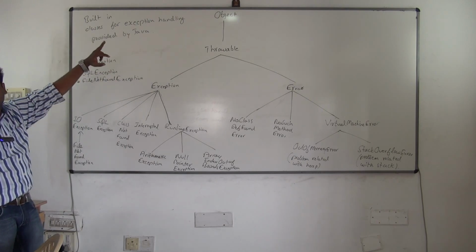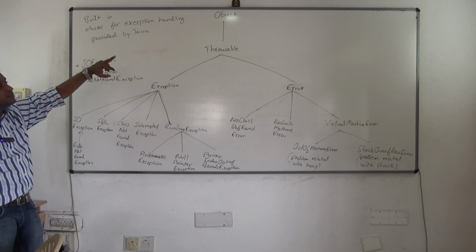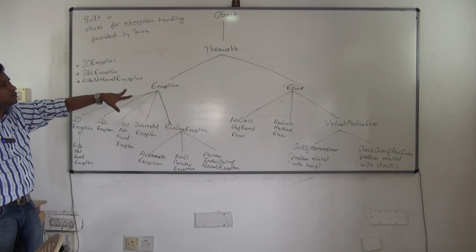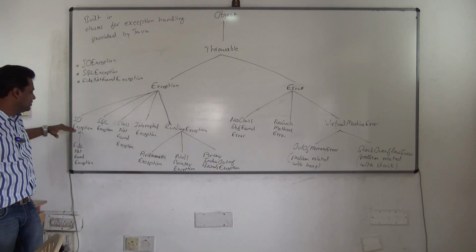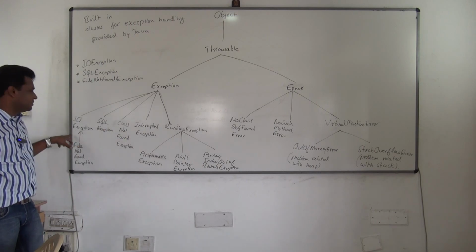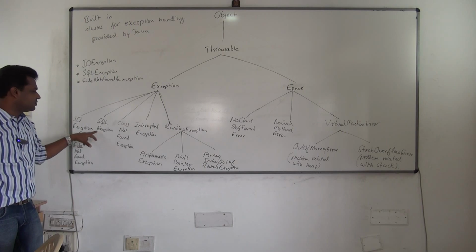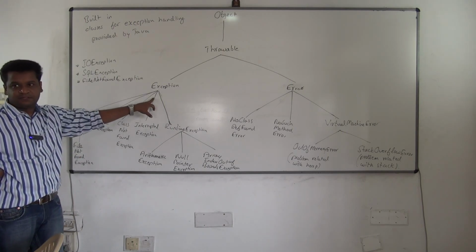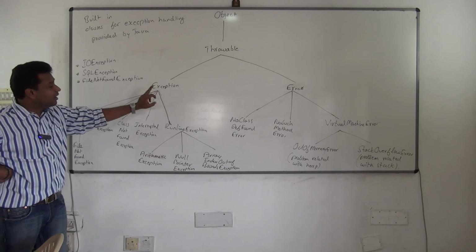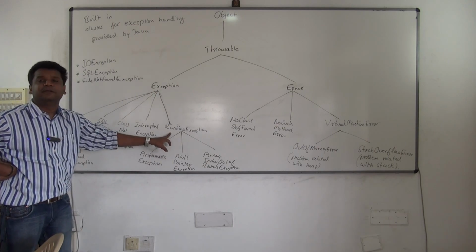There's one class called object. Under it there is a subclass called throwable. Throwable is having two subclasses called what? Exception and error. Now, under exception, see, there are some classes. Just notice this. This is very important now. IO exception, SQL exception, class not found exception. These are all direct subclasses of what? Exception. Understood? Fine. Under exception, there is one more exception called runtime exception.